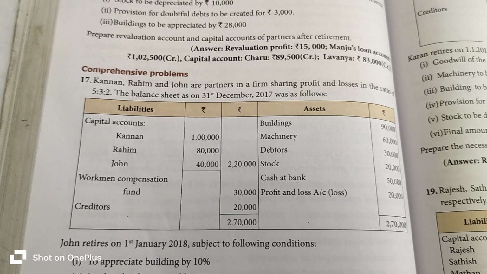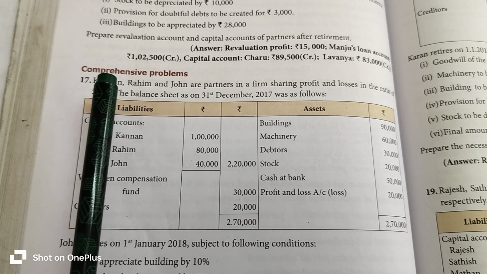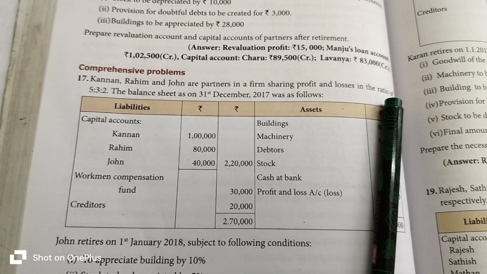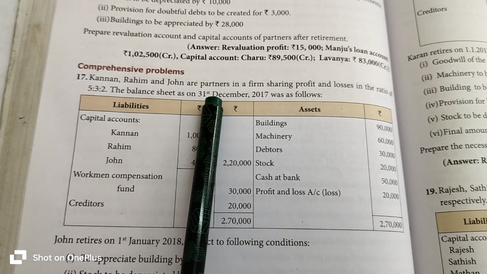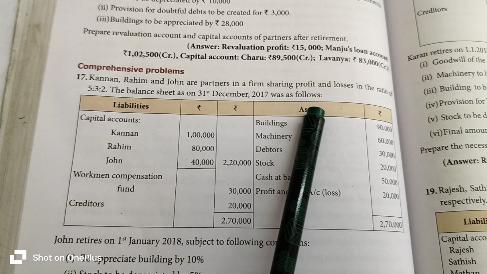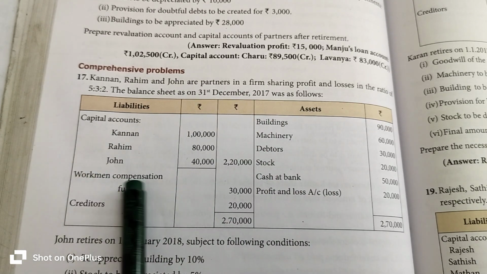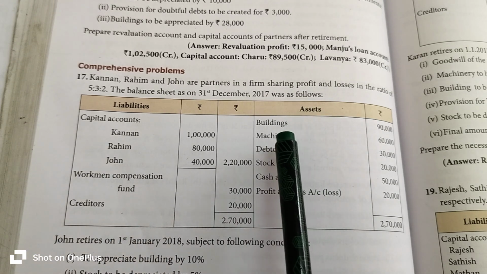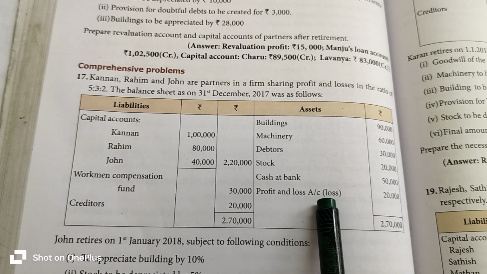In this video we are going to learn about 12th Standard Accountancy, Chapter 6, Comprehensive Problem, Exercise Sum number 17. Kannan, Rahim and John are partners in a firm sharing profit and losses in the ratio of 5:3:2. The balance sheet as on 31st December 2017 was as follows. The balance sheet items on the liability side are capital, workmen compensation fund, creditors. Asset items are buildings, machinery, debtors, stock, cash at bank, and profit and loss account loss.